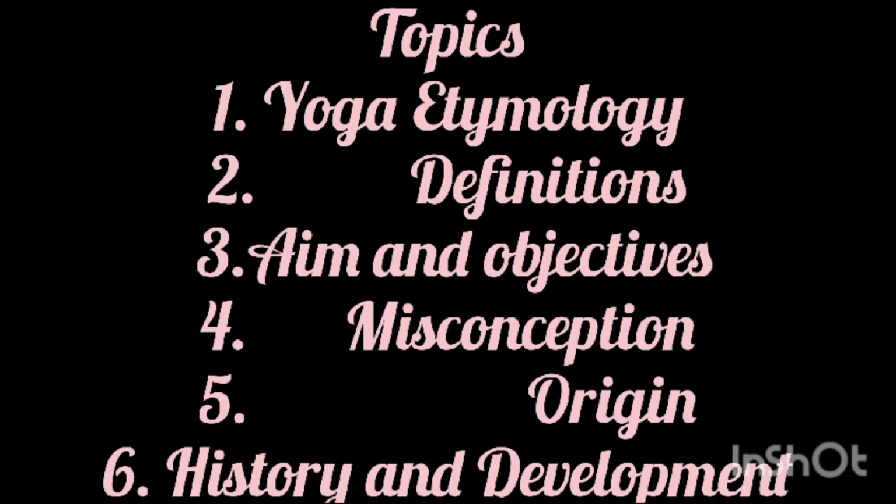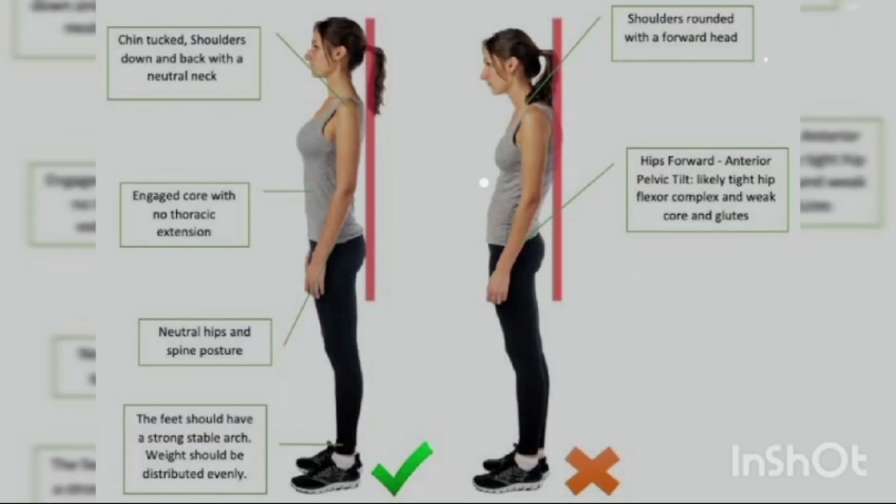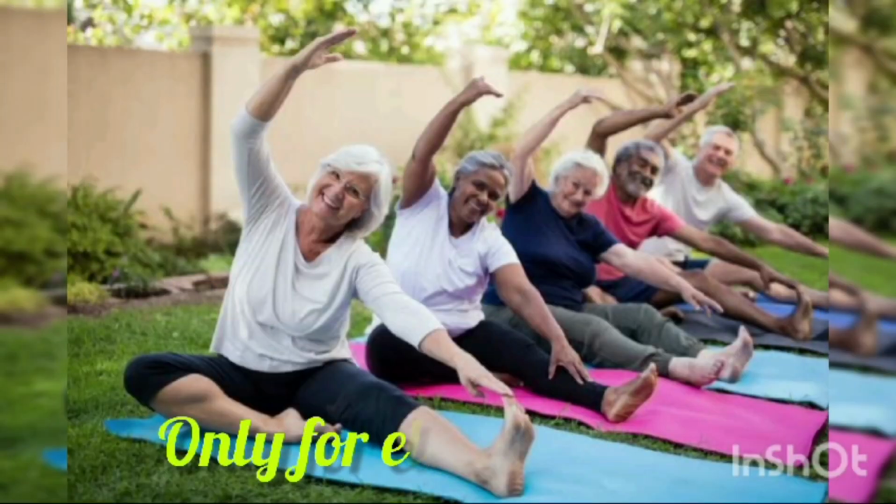Okay? Starting with etymology, the word yoga usually refers to different things in today's time. In day-to-day activities, many understand it in their own way. Some may understand it as an Indian form of exercise or a specific body posture, or as exercises which only the elderly people do. You get several other kinds of information like this.